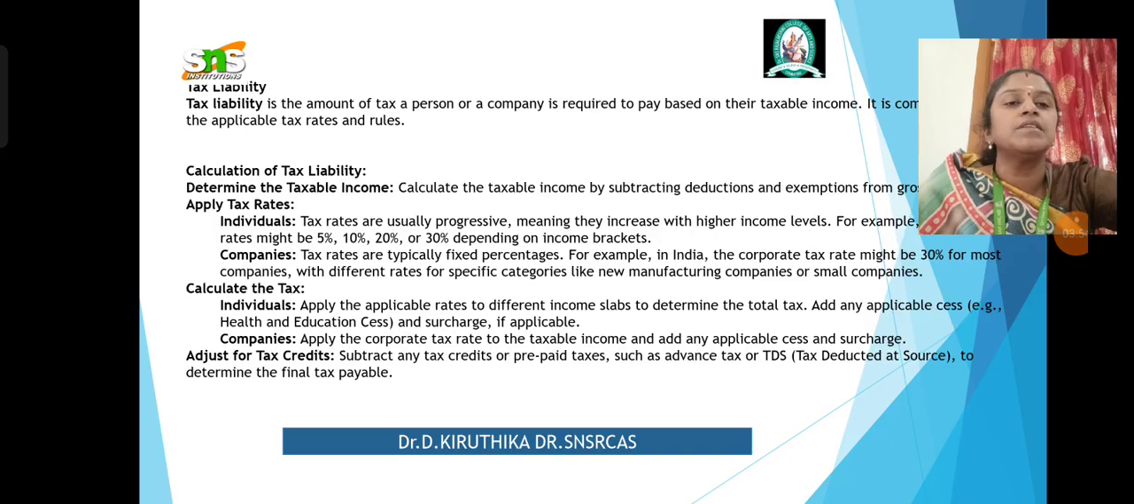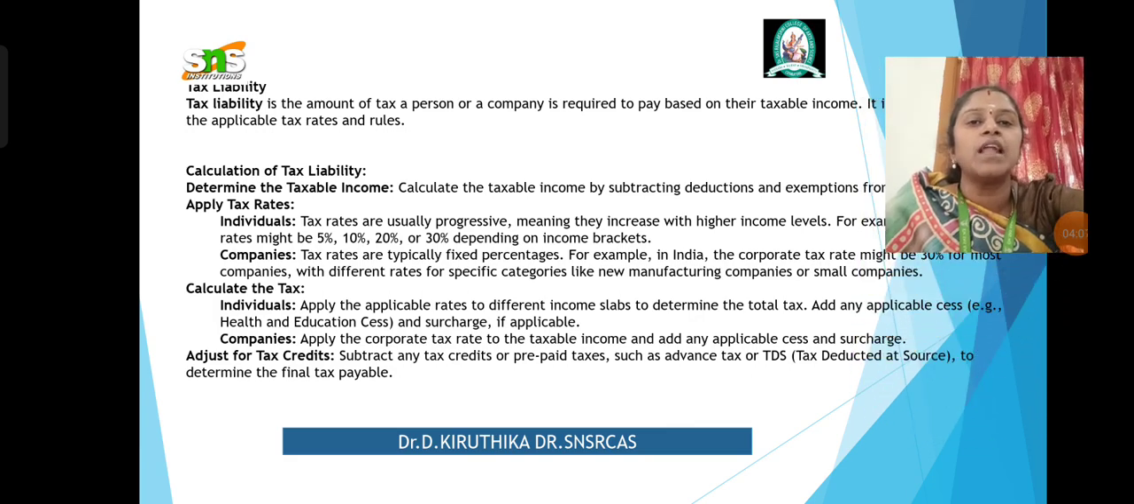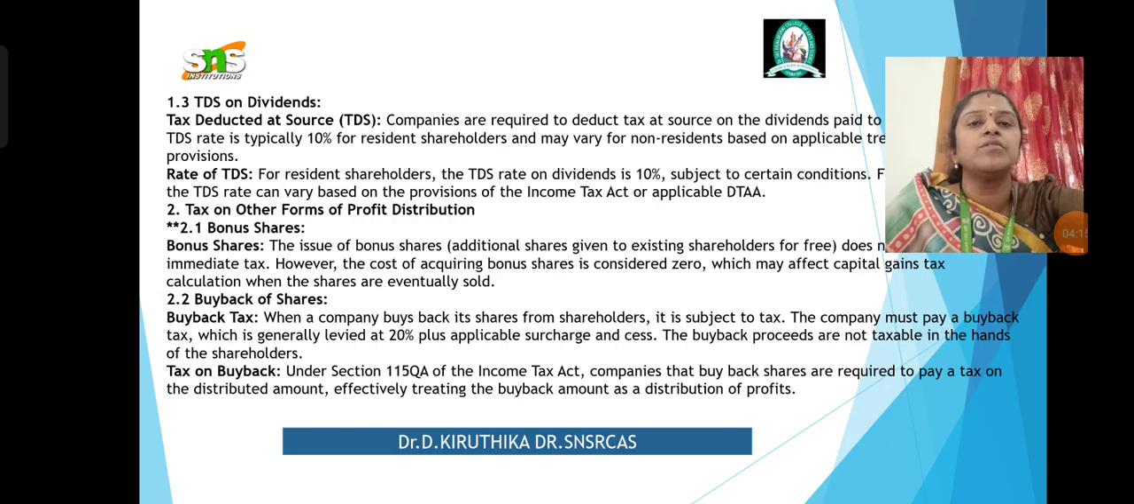So the taxable income is found by subtracting the deductions and exemptions from the gross income, and that is how we understand your taxable income. The calculation of tax liability differs for an individual and for a company. For the company, it is a fixed percentage, and how to calculate the tax liability you have understood. It is the income minus the business expenses and the deductions.